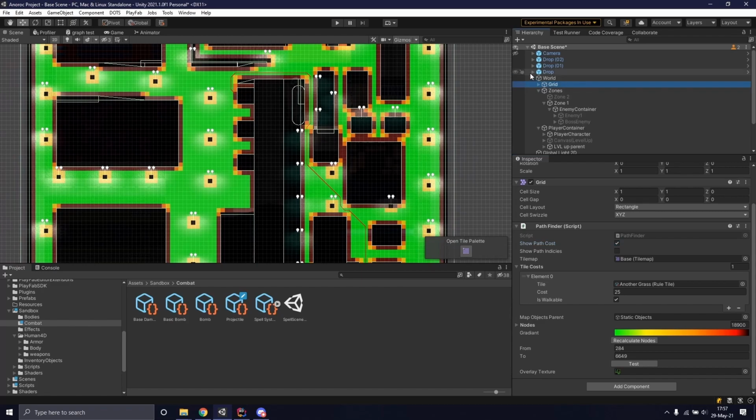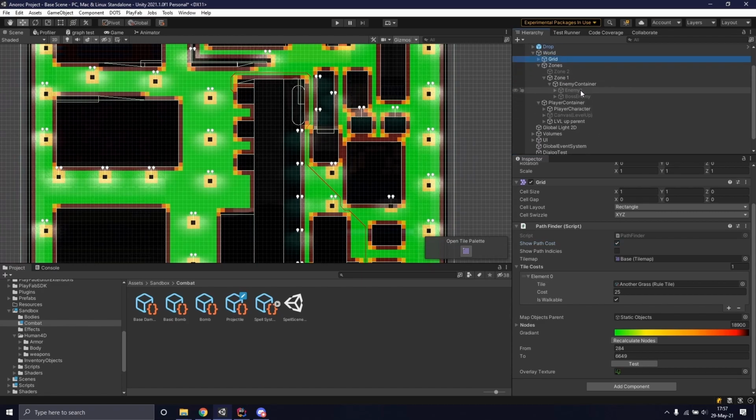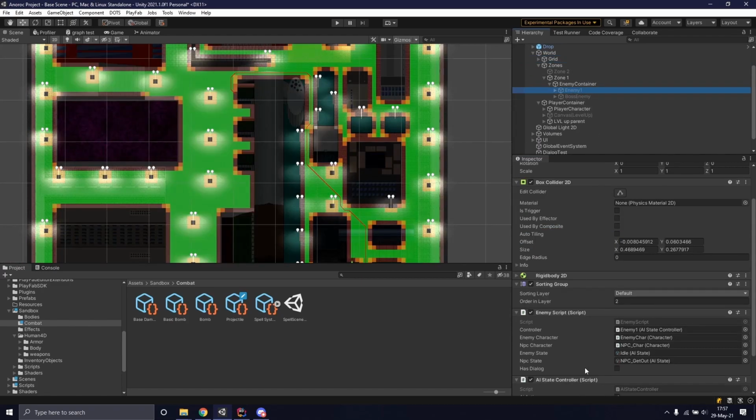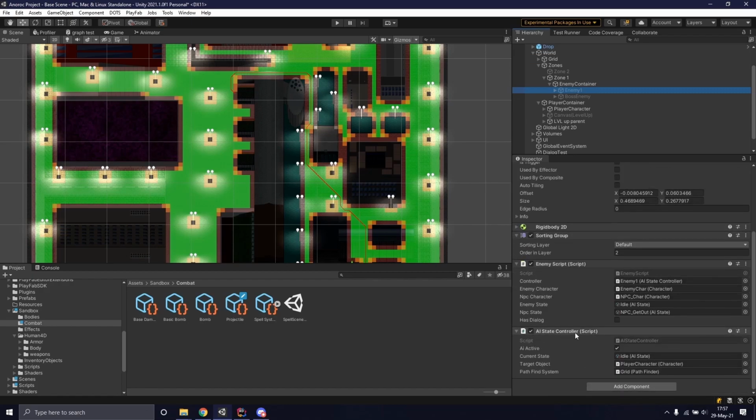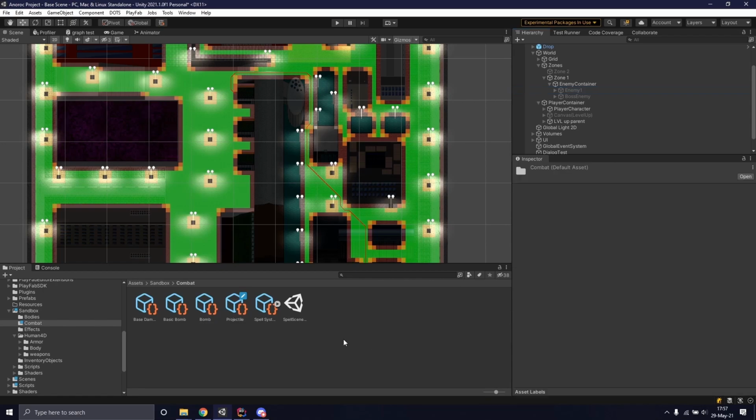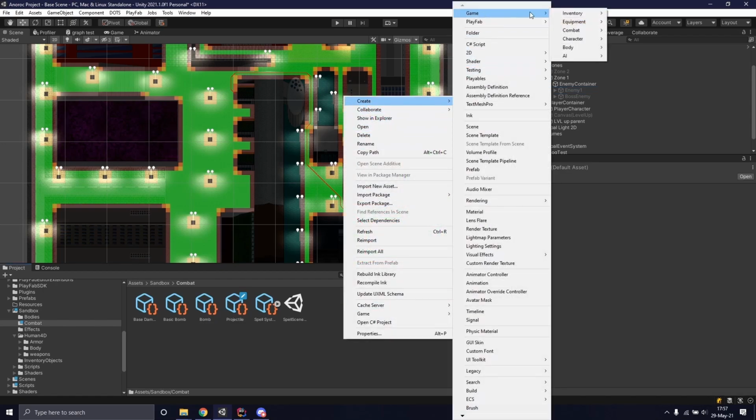One last system I'm going to show real quick is the AI state machine. If we click on an enemy, we can go down to the AI state controller and we can see that the current state is idle. That state will change depending on the decisions and guards that the AI will have to take. You can create a new state by just going to create, game, AI, and now we can create new decisions, new actions, and new states.